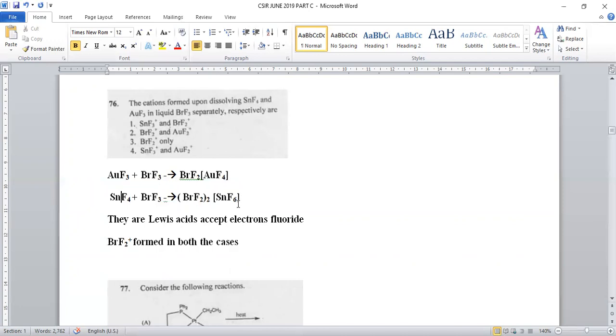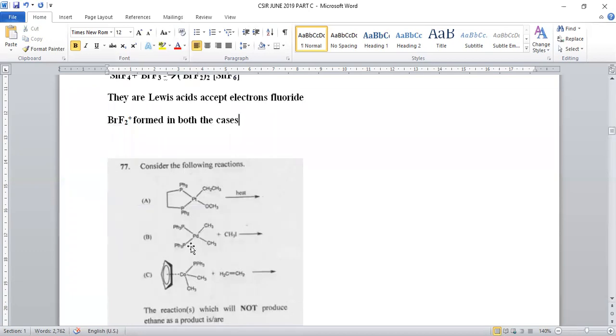And SnF6 formation is possible because it accepts two fluorides. That's why we need two bromine trifluorides. So here 2 BrF2 positive will be generated. In both the cases, you can observe BrF2 positive as the product. So option number 3 is satisfying the statement.